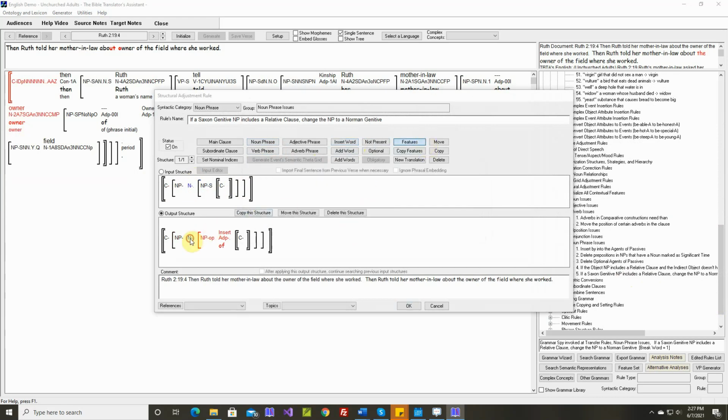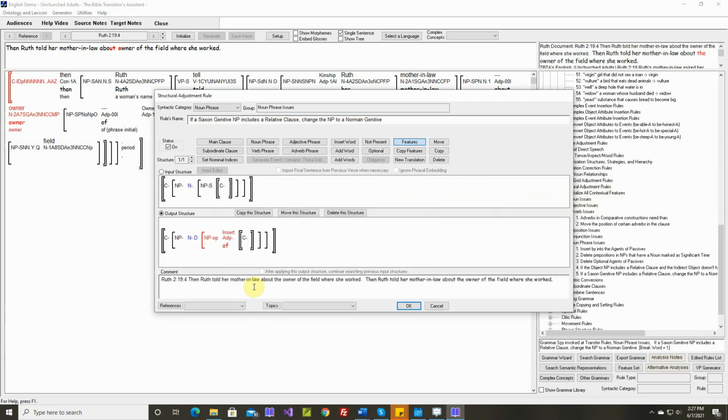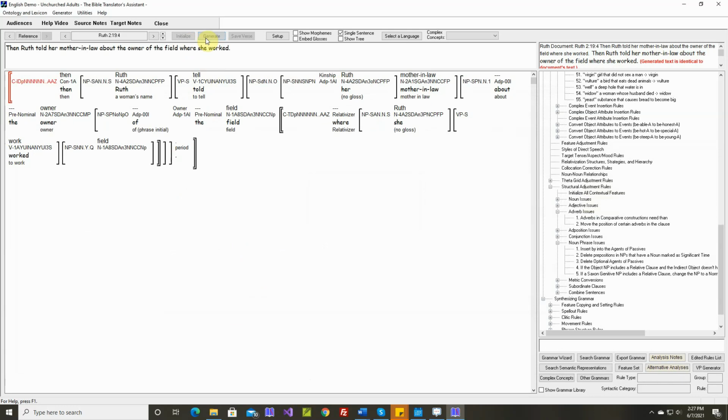And in the output structure we'll mark it as routine. I don't know if this will cause us problems in other places or not. This will fix this sentence. But we'll try it for a while and see if we run into any problems. Okay, generated text is identical. Like I said, later we may need to change this. If we find out that we do, then we will.